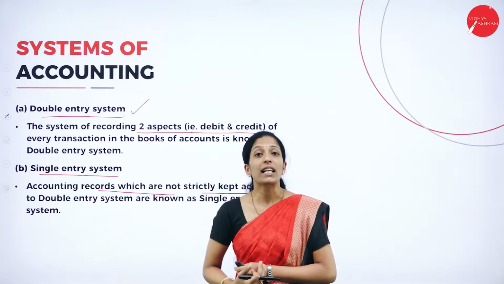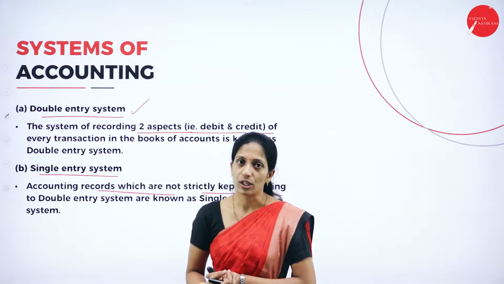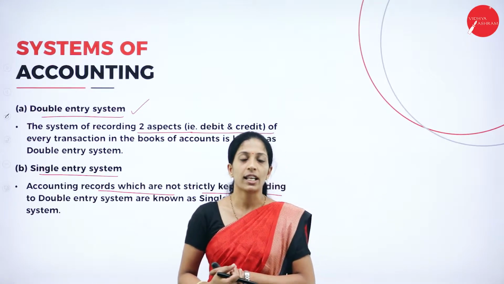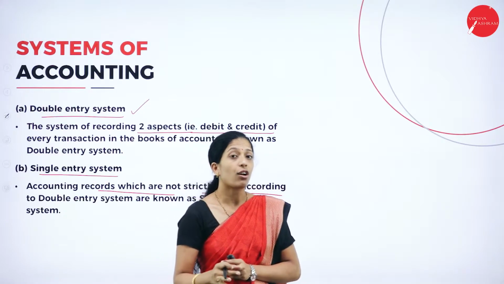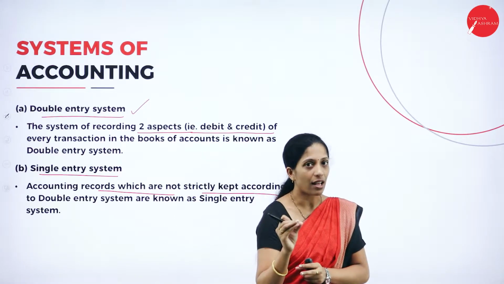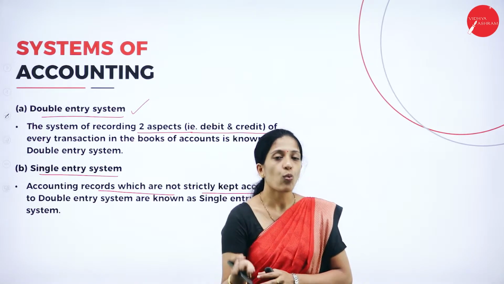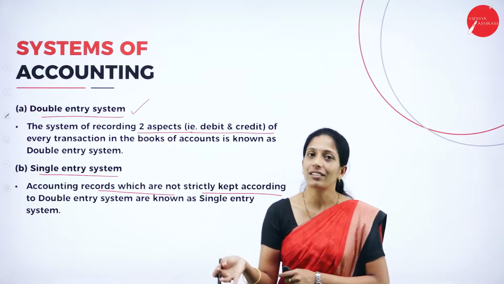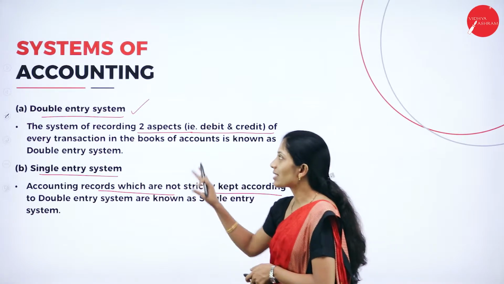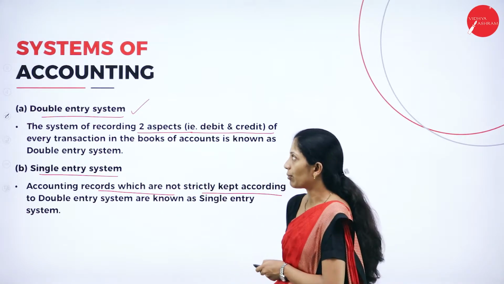So it is called an incomplete system of bookkeeping or incomplete system of accounting, because here we are not going to record each and every transaction with a corresponding debit as well as a corresponding credit. Either one debit will be recorded or one credit will be recorded. So this is about the two systems of accounting.